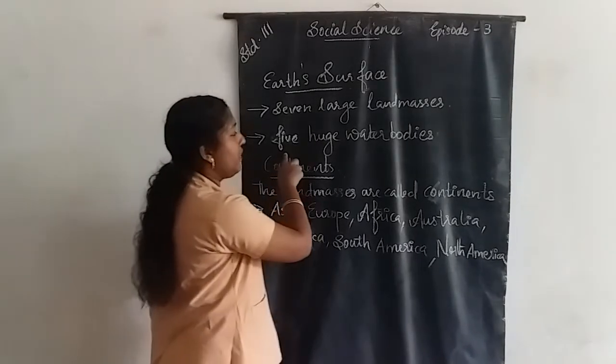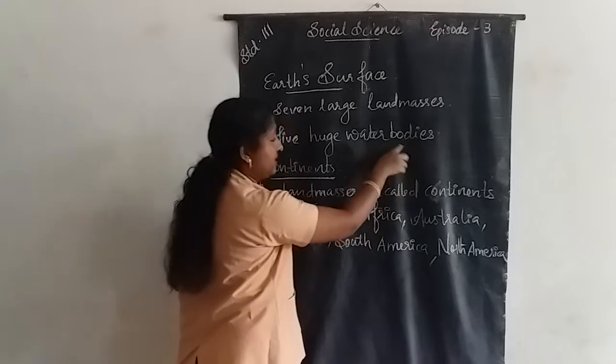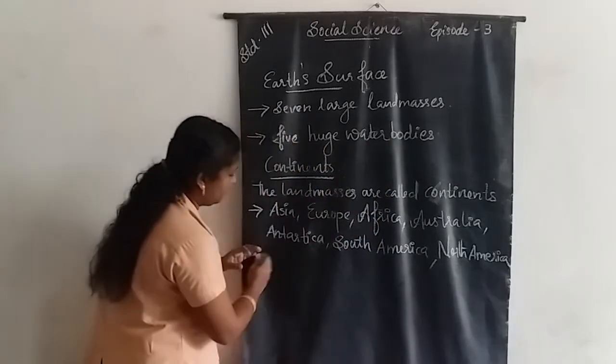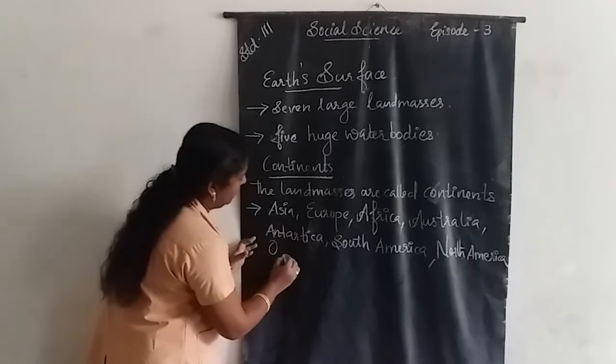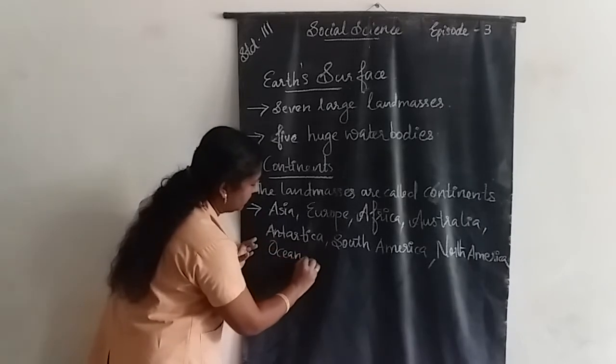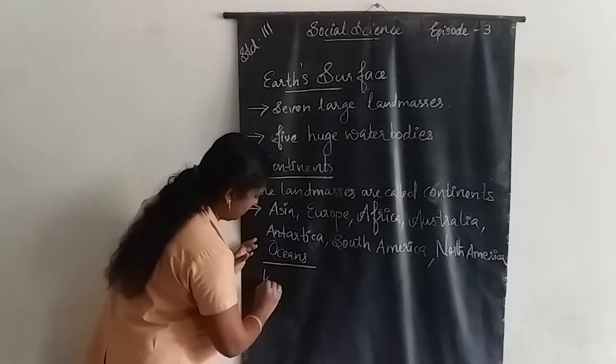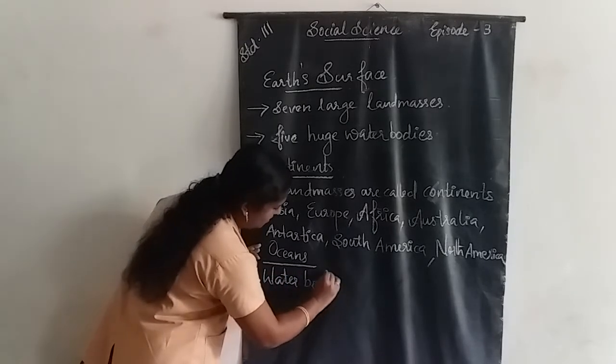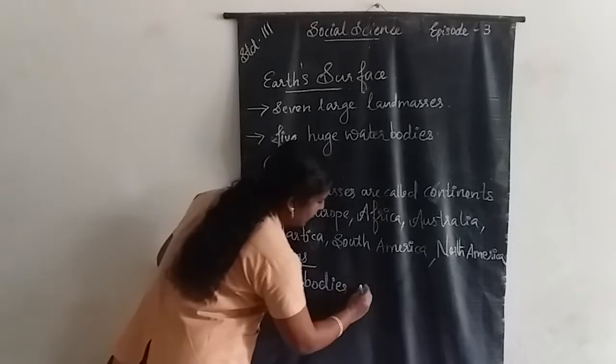Then 5 huge water bodies are also present. The water bodies are called oceans.